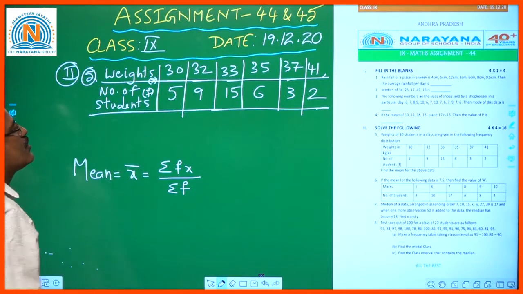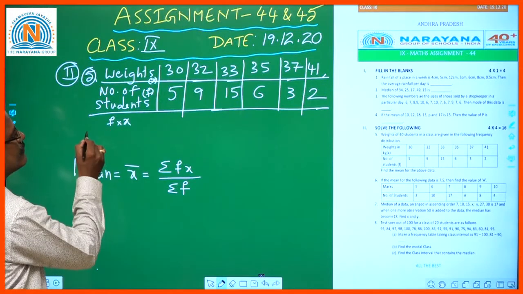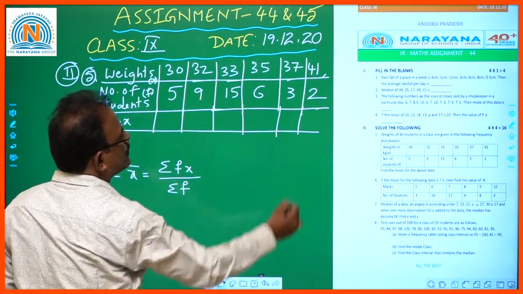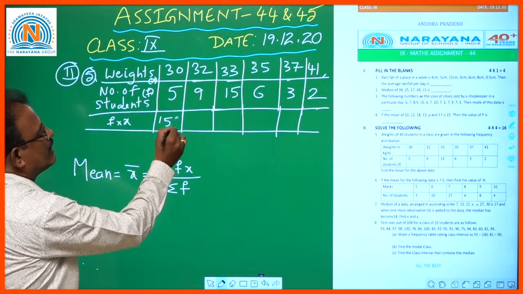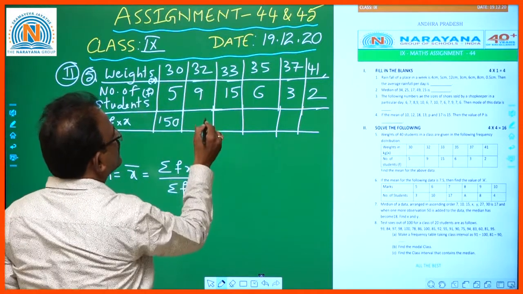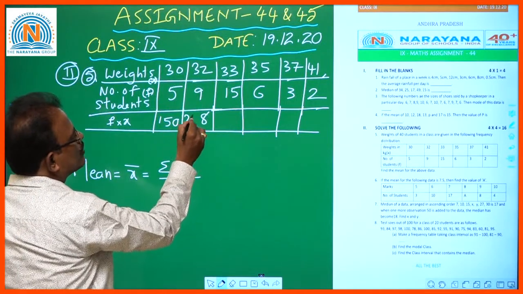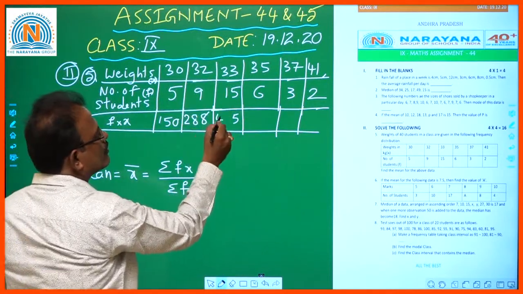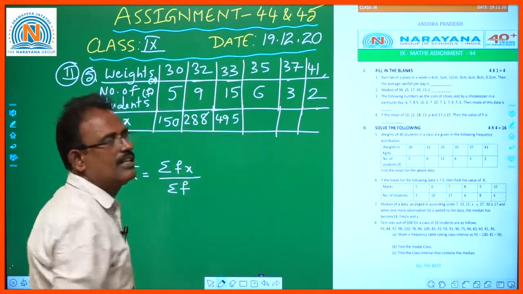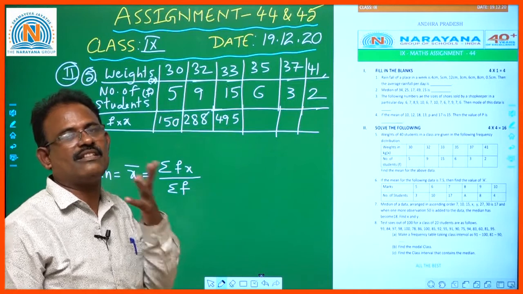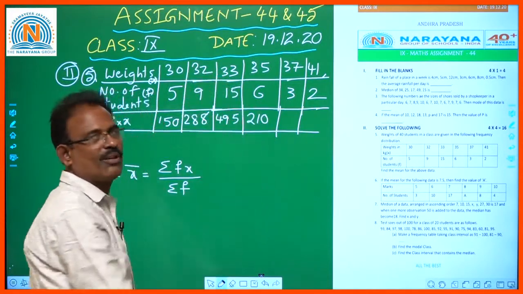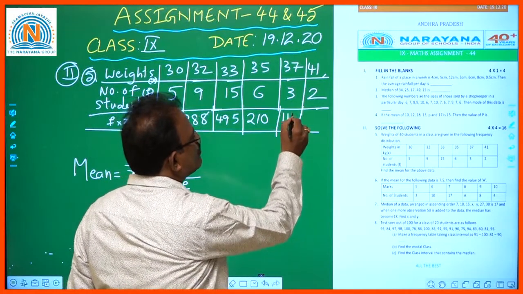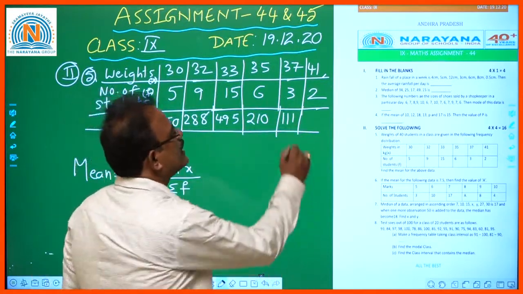Okay, children, so you should prepare f into x. 5 30s are 150. 9 32s: 9 2s are 18, 1, 27 plus 1, 28, so 288. 15 33s: 15 3s are 45, 45 plus 4, 49, so 495. 6 35s: 6 30s is 180, 6 5s are 30, 180 plus 30, 210. 3 37s: 3 30s is 90, 3 7s are 21, 90 plus 21, 111. And 2 41s: 80 plus 2, 82.